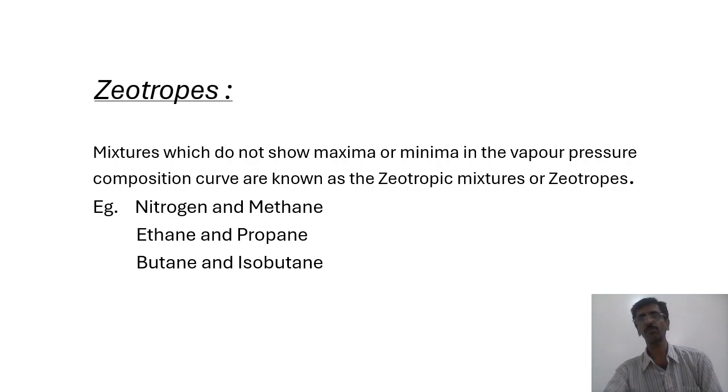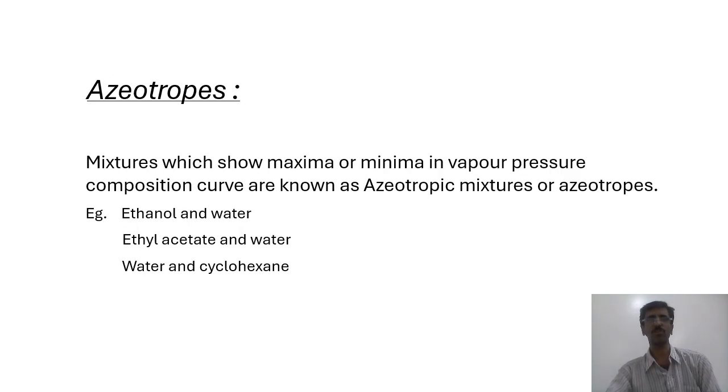Alright, we move to the next segment, and that is azeotropes. Mixtures which show, can you just see this, maxima or minima in the vapor pressure composition curve are known as azeotropes, or azeotropic mixtures. If it is a maxima, it's a positive deviation. If it's a minima, it's a negative deviation. But in any case, it shows deviation. And when I talk about deviation from Raoult's law, obviously it's going to be non-ideal solutions.